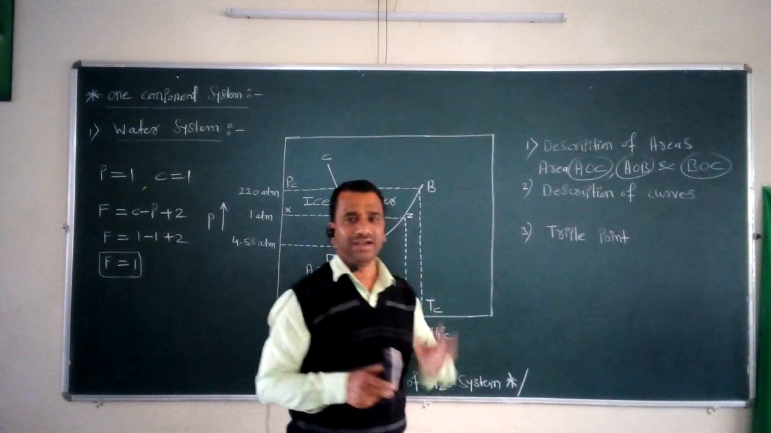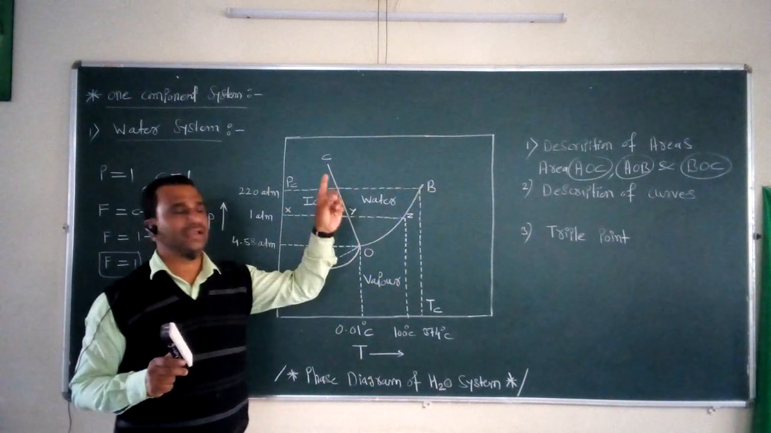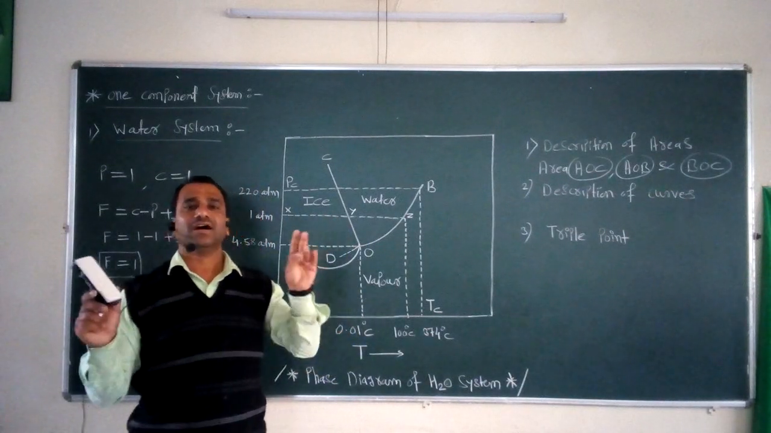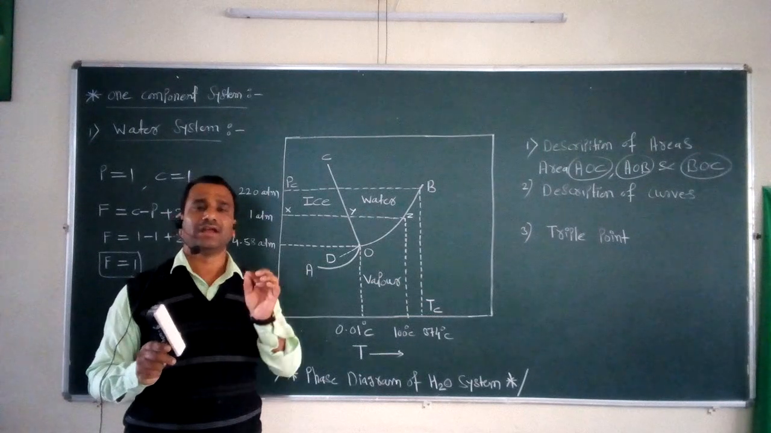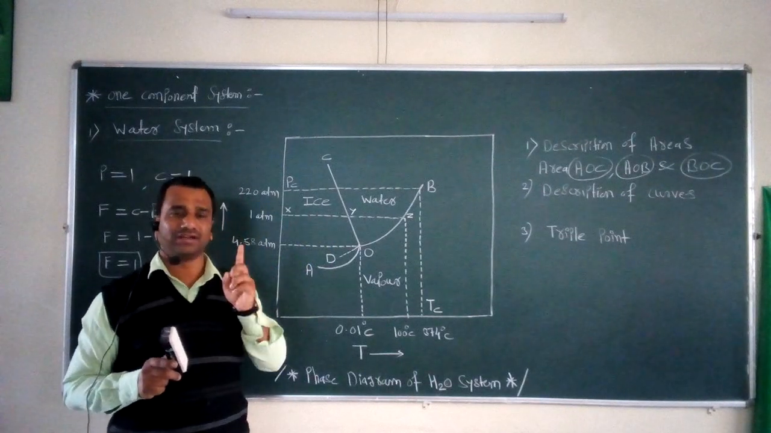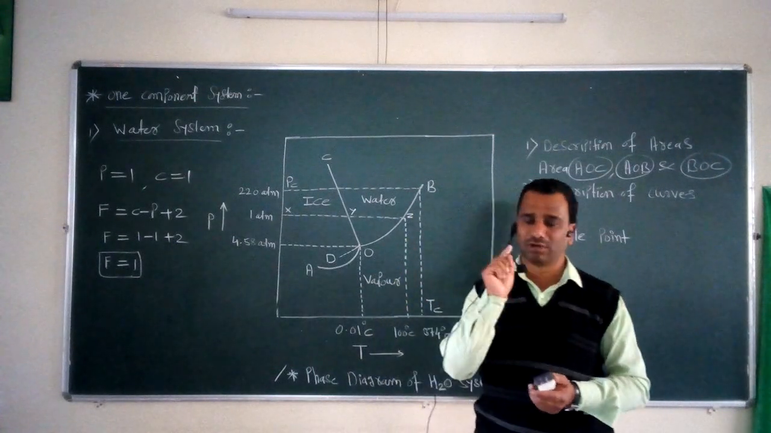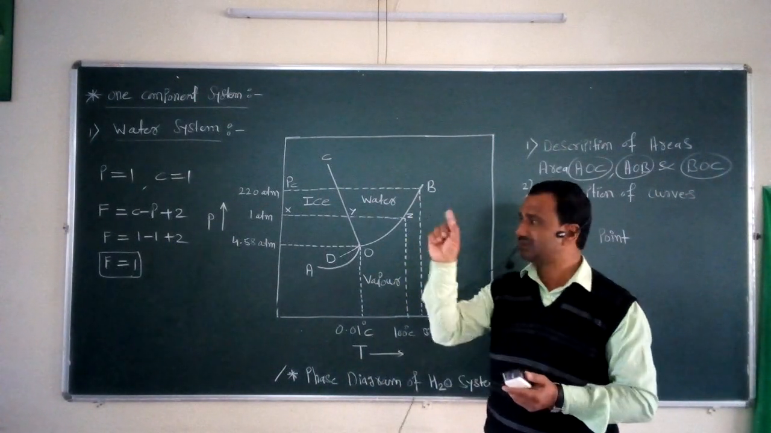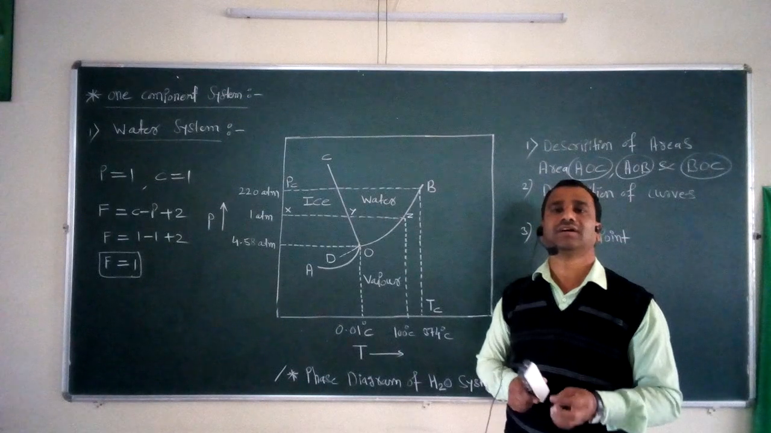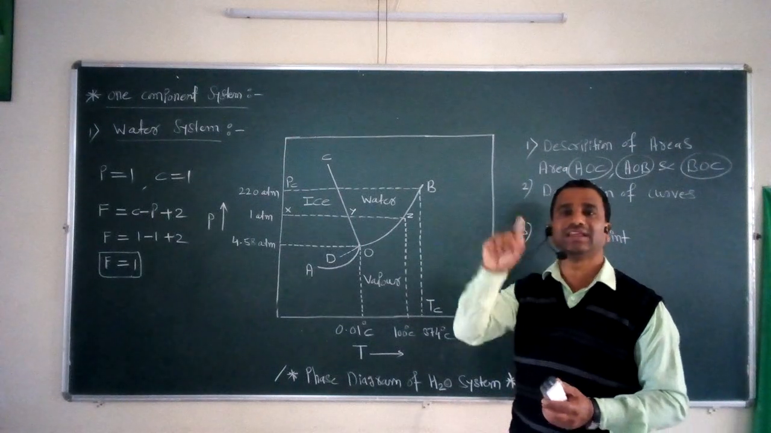In short we can say that three important areas are present in this water system: area AOB, area AOC and area BOC. In all these three areas, a single phase of the water system is considered, so the total number of phases in all these areas is equal to 1. Their component is equal to 1. That's why the degrees of freedom in all these three areas is equal to 1, and the system present in these three areas is called the monovariant system. That's why we require either the variable temperature or pressure for the complete description of the system within these three different areas.